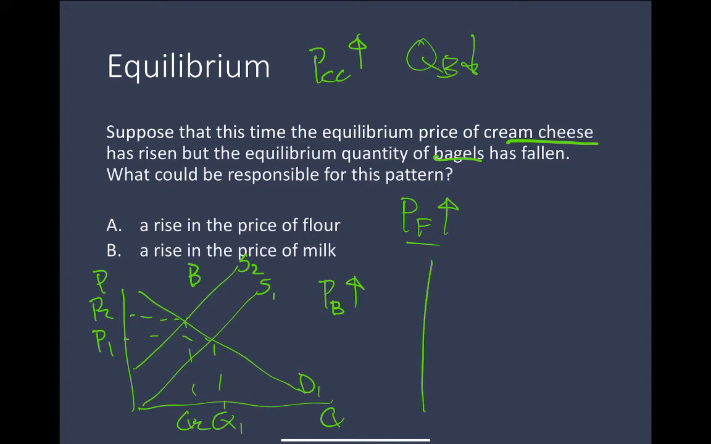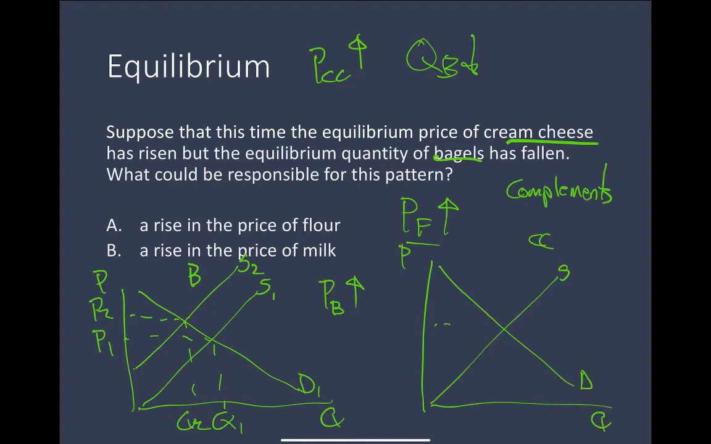And bagels and cream cheese are complements. Since they are complements, the price of bagels is a determinant of demand. If the price of bagels has gone up, then the demand for cream cheese is going to decrease. Okay, so we were looking for something that will push the price of cream cheese up, but here you see that the price of cream cheese went down. So A can't be correct.